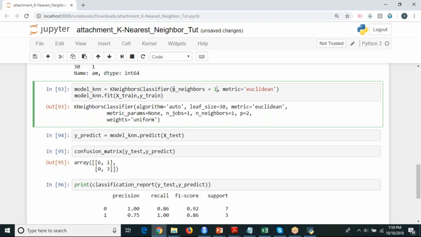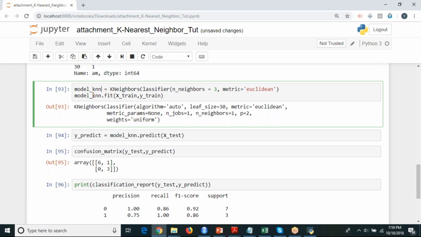Yesterday we discussed K equal to 11, 8, 5, 20. Here you should specify how many neighbors you want. I can change it to 3, 5, 4, whatever. K is equal to 3. Metric is calculated based on your Euclidean distance. I'm going to run that, building a model by using this line and storing it in a variable called model_KNN.